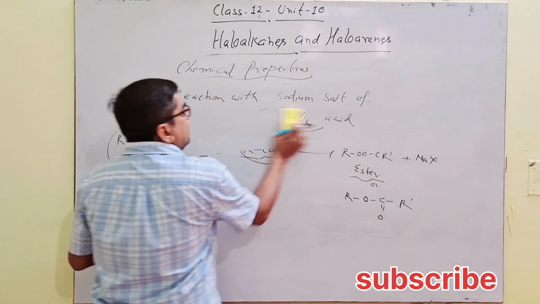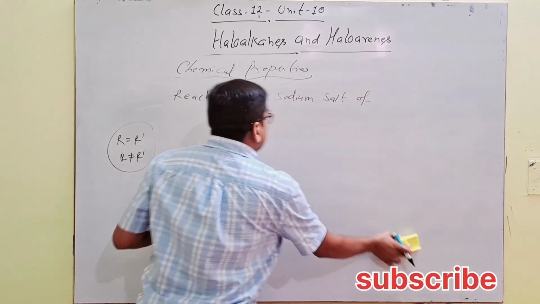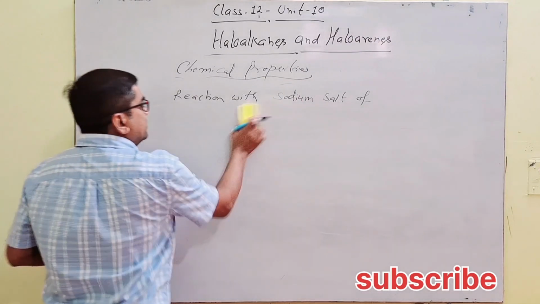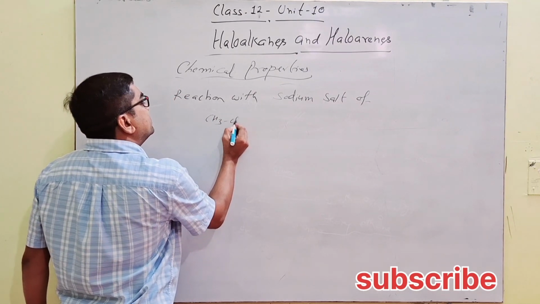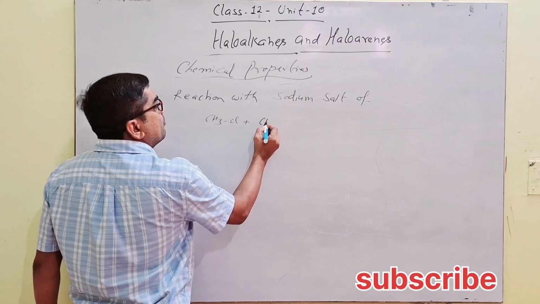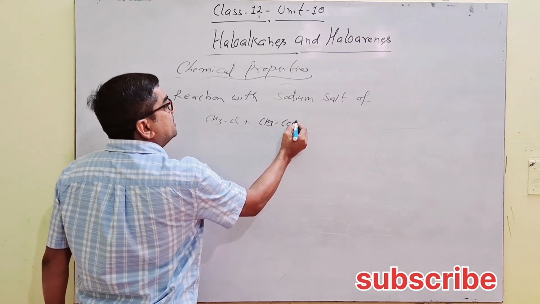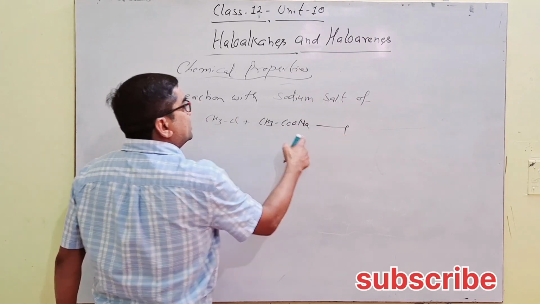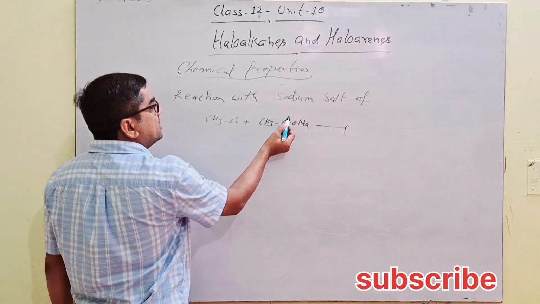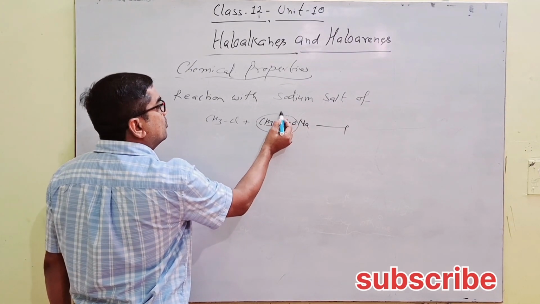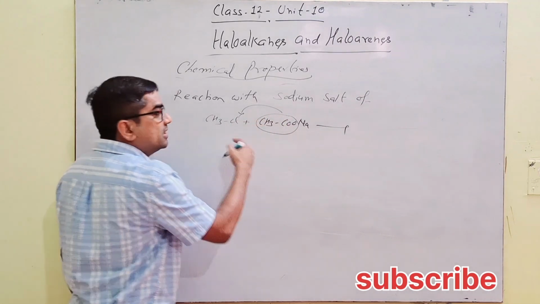How do the real examples give the real products? Just take CH3Cl reacts with CH3COONa, the sodium acetate reacts with methyl chloride. The CH3COO minus displaces the Cl.